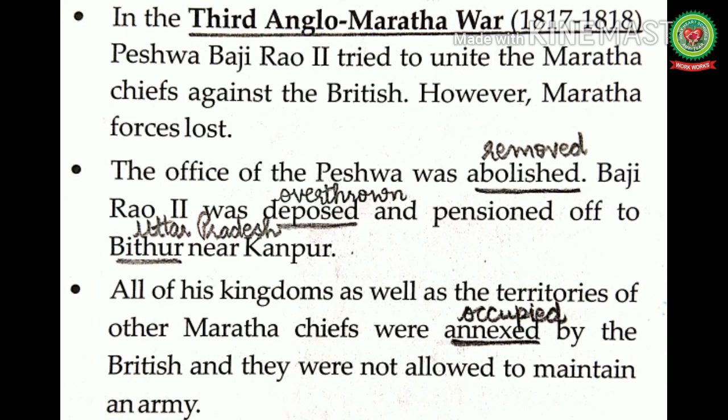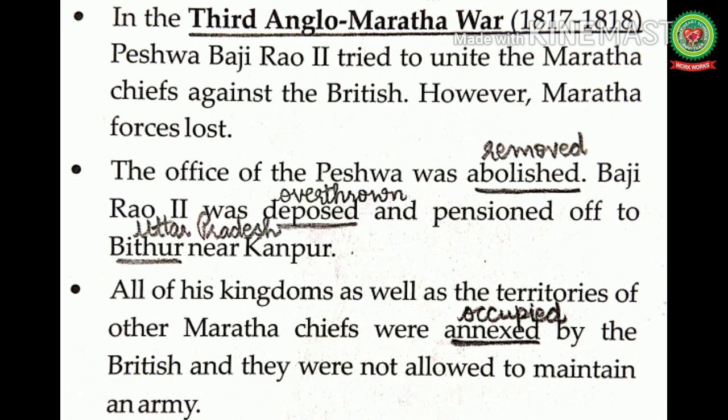Now let us read and discuss the Third Anglo-Maratha War. It was fought from 1817 till 1818. Peshwa Bajirao II tried to unite the Maratha chiefs against the British. However, the Maratha forces lost. Bajirao II was the last Peshwa of the Maratha Empire. He governed from 1795 till 1818 and he was installed as a puppet ruler by Maratha nobles. He tried to unite the Maratha chiefs against the British, but the Maratha forces lost.